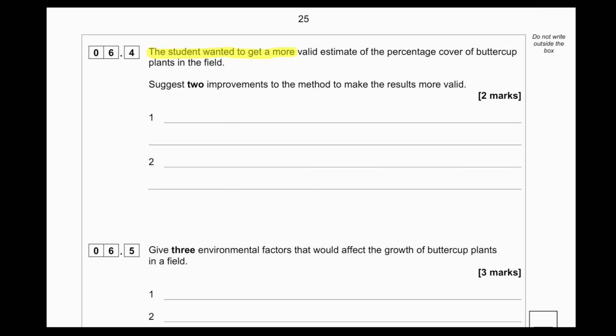The student wanted to get a more valid estimate of the percentage cover of buttercup plants in the field. Suggest an improvement to the method to make the results more valid. One of the ways to tackle this particular answer all the time would be to place many more quadrates. The more quadrates we place, the more accurate an average we will get.